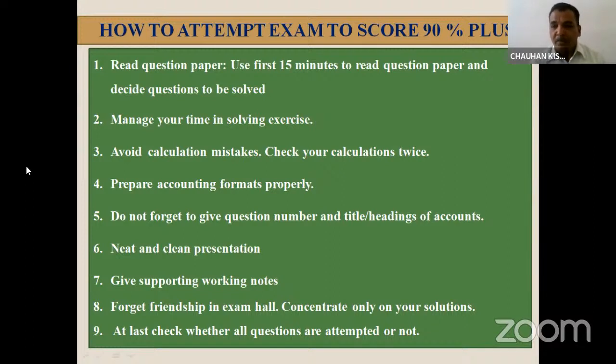One important point, you have to prepare your accounting formats very properly. If you are preparing the income and expenditure account, then at the top you have to write income and expenditure account for the year ended, so and so date.